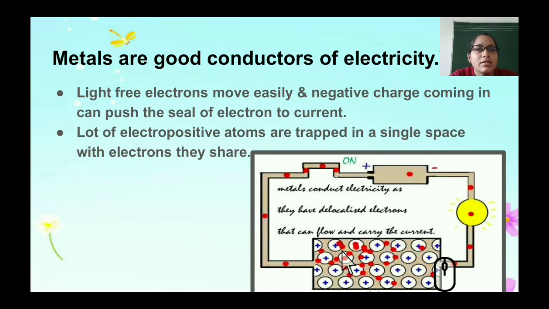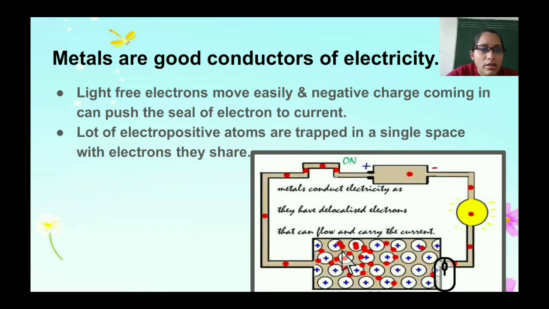So let's understand why metals are good conductors of electricity. Light free electrons move easily, and a negative charge coming in can push the sea of electrons to carry the current. A lot of electropositive atoms are held in a single sea of electrons they share.